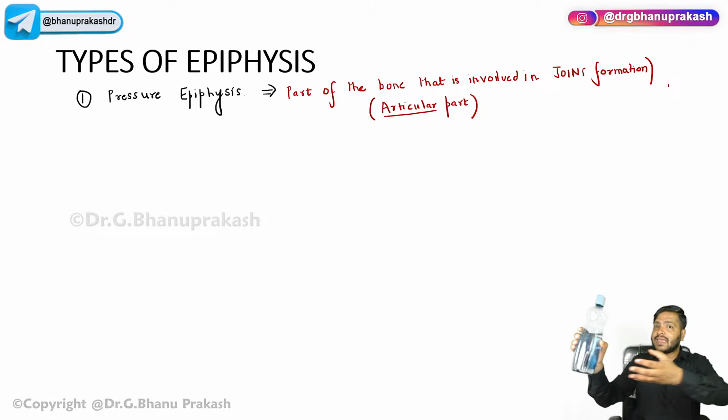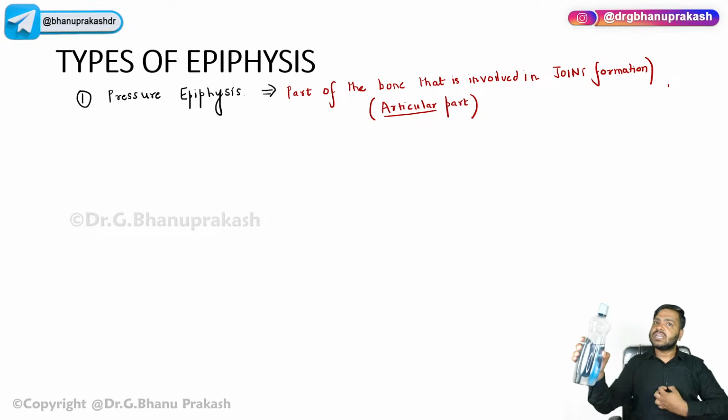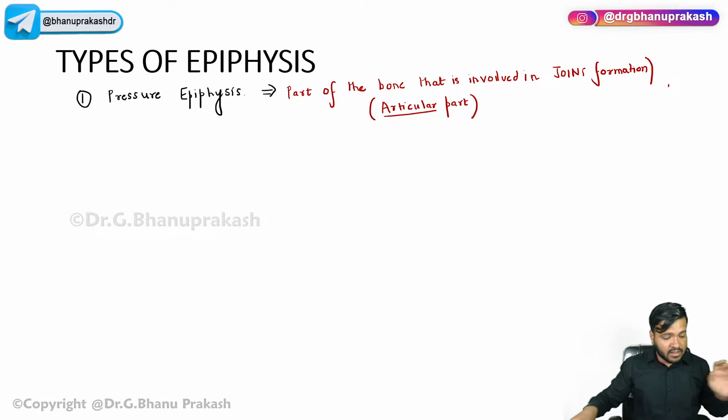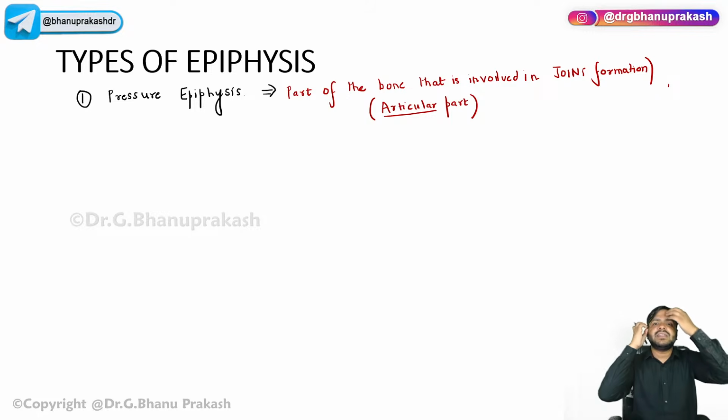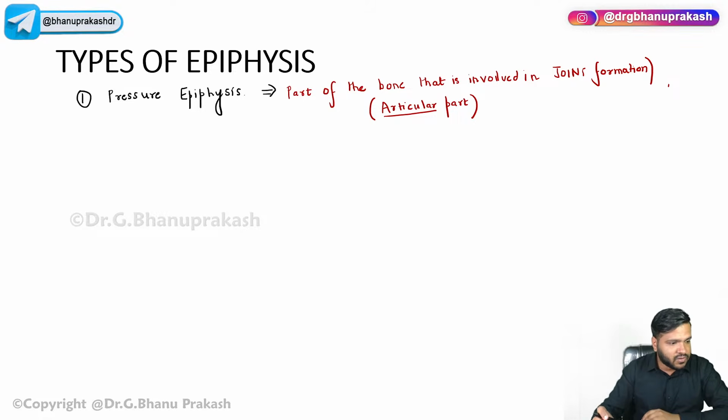All the weight carried by the limbs is transferred from the limbs, or from the appendicular skeleton, to the axial skeleton, to the midline bones, right? That pressure or weight is basically transferred with the help of these bones only. And which part of the bone basically helps in transmission of this pressure? That is the head, the head part of the epiphysis.